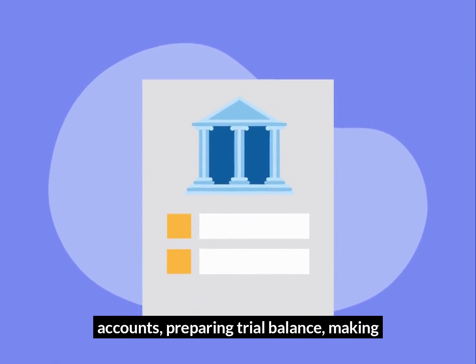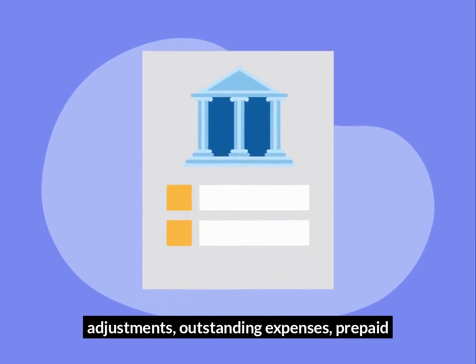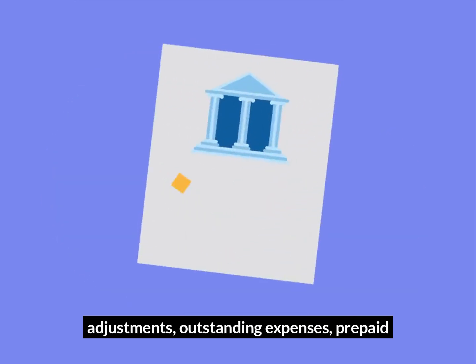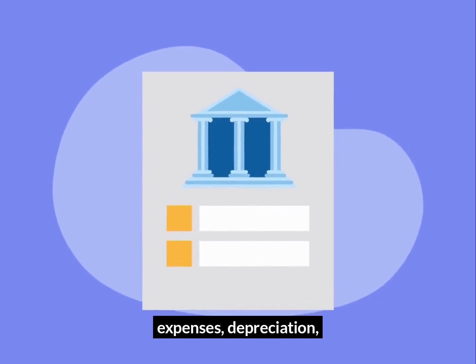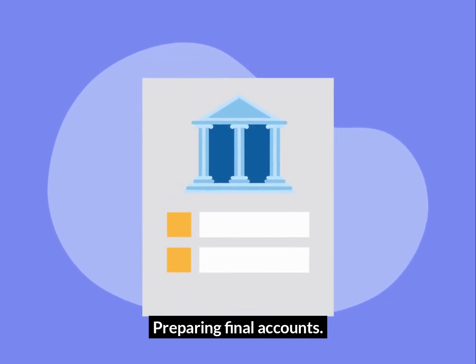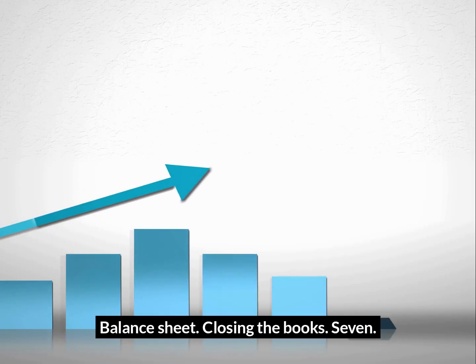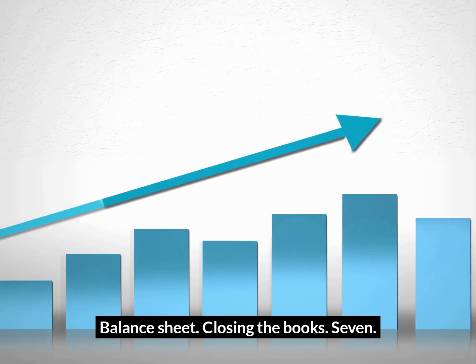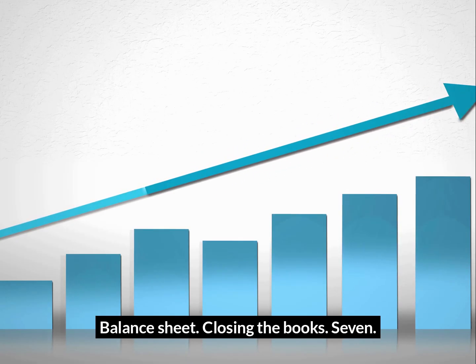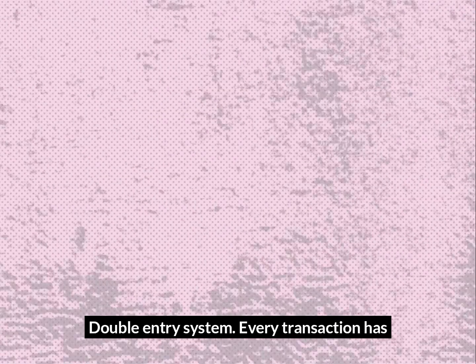Preparing trial balance. Making adjustments. Outstanding expenses, prepaid expenses, depreciation. Preparing final accounts. Trading account. Profit and loss account. Balance sheet. Closing the books.